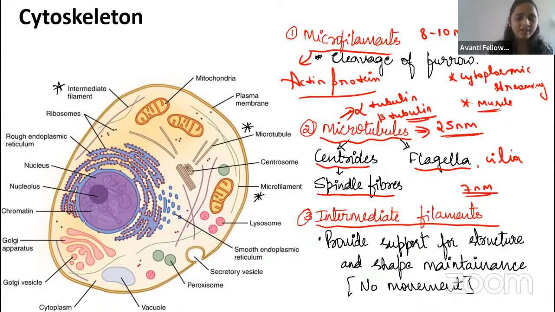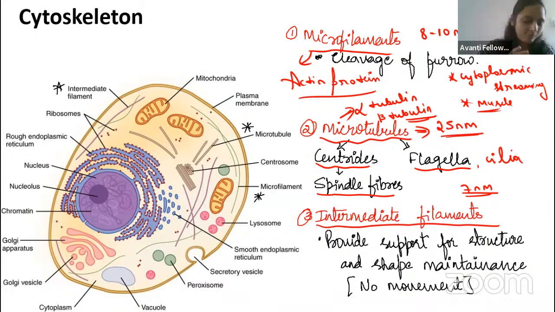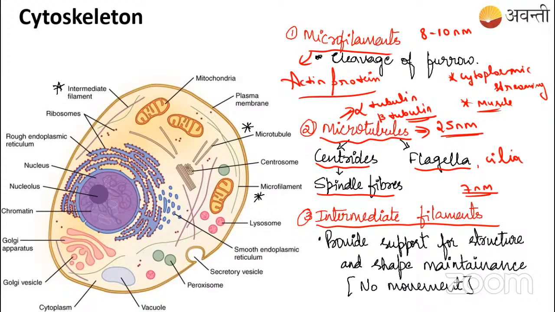For cancer patients, we use many drugs, right? Vinblastine, vincristine. These are the cancer drugs which inhibit microtubule formation. When microtubule formation is inhibited, spindle fiber does not form. If the spindle fiber does not form, can you tell me whether cell division is going to happen? Mitotic division is going to happen?